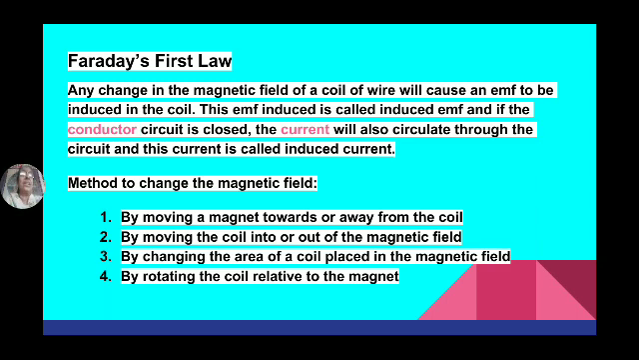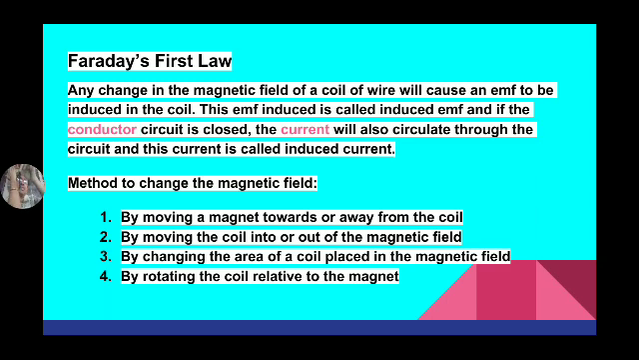By moving the magnet towards or away from the coil. If this is the magnet, bring the magnet towards the conductor, then bring it away from the conductor. Or another way, keep the magnet stationary and move the coil into the magnet, out of the magnet. Or by changing the area of a coil placed in the magnetic field.